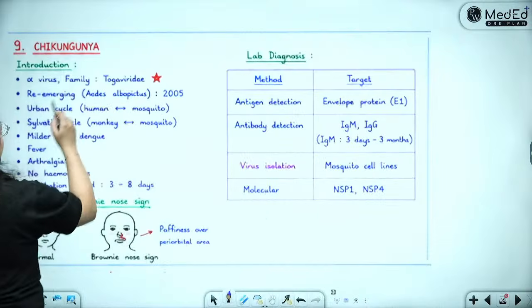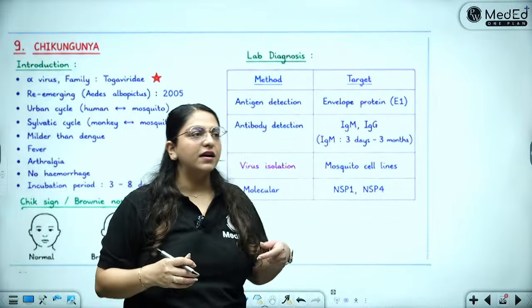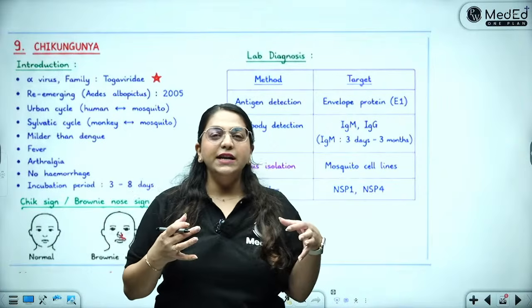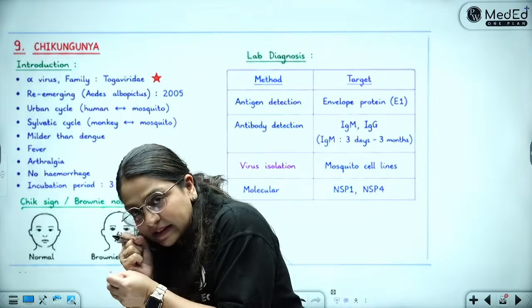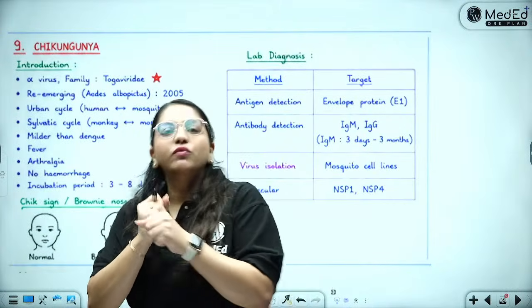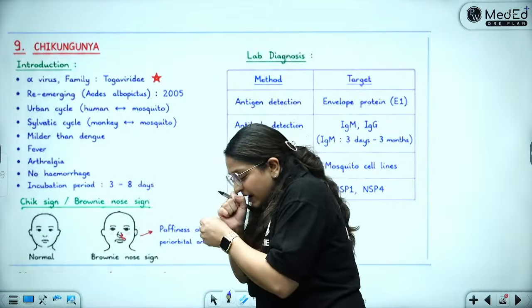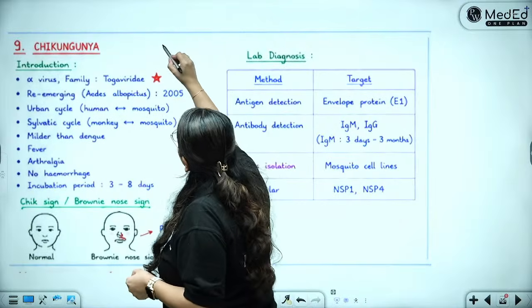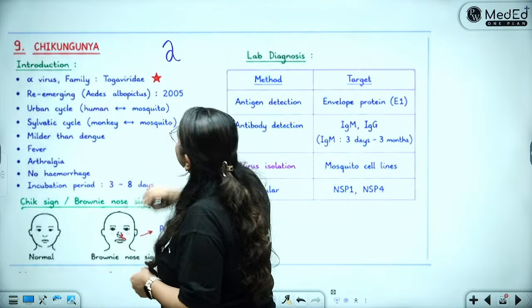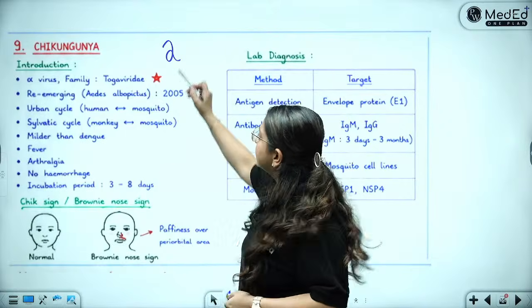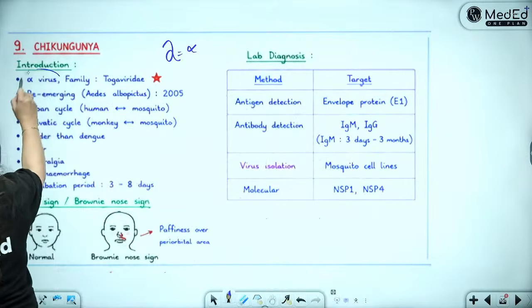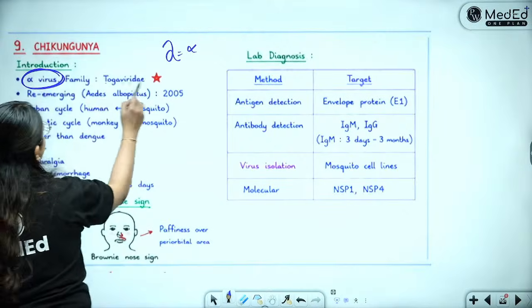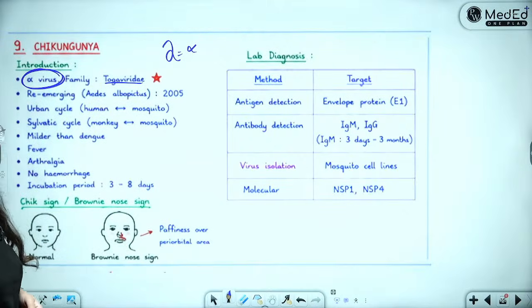Chikungunya is called a fever in which the person gets so much pain that they are bent over like this. So when I say he's bent over like this, don't you think the person looks like this? What is this? This is the letter alpha. So chikungunya virus belongs to the alpha virus and the Togaviridae family, right?